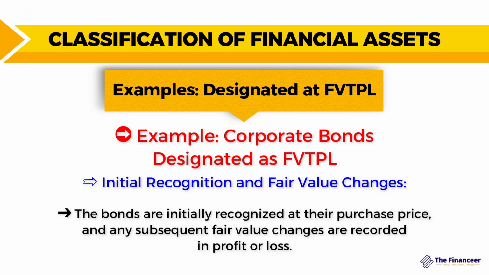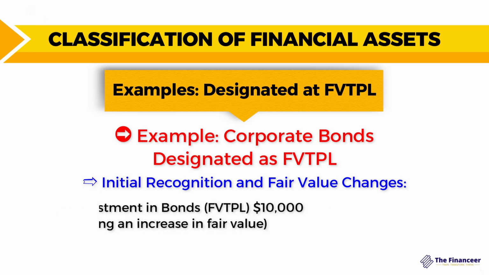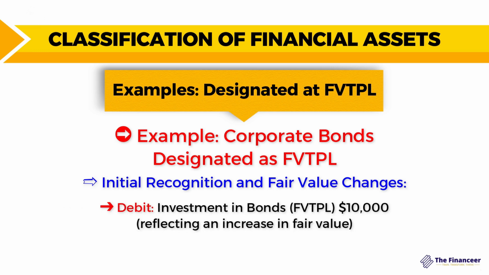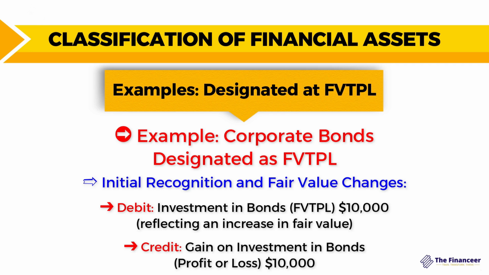Now let's record the journal entry for the increase in the value of this bond. Let's assume that we have a value increase in this bond by $10,000. So in this case, we are going to increase the investment in bonds because we didn't sell it, but the value is increased for this investment. So we are going to debit the investment in bond by $10,000 to reflect the increase in their fair value. And then we are going to credit the gain on the investment in bond, and this gain will be reported in the profit or loss statement with the same value, which is $10,000.